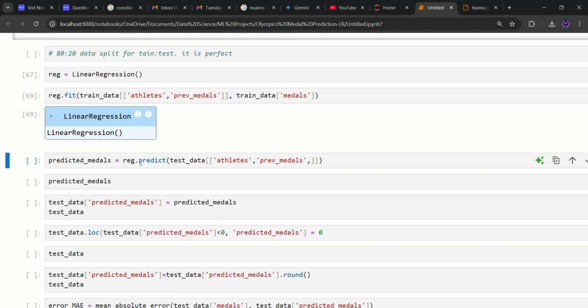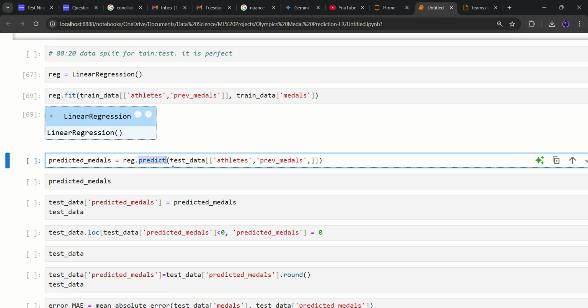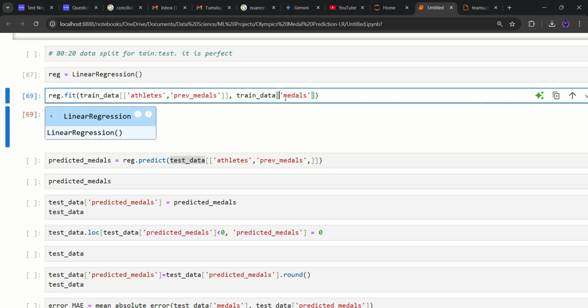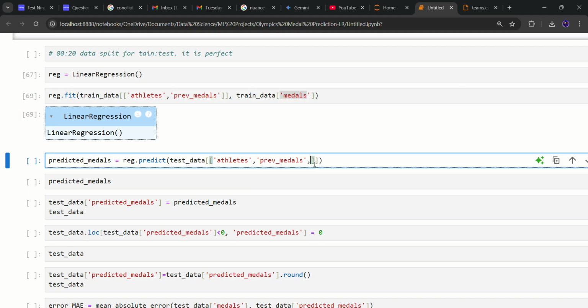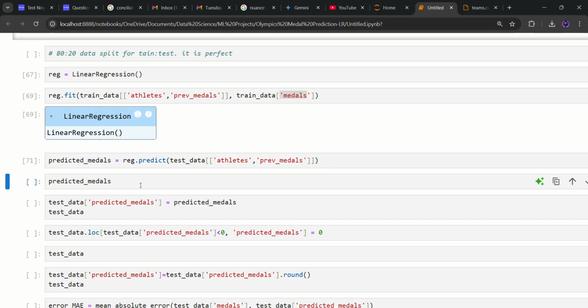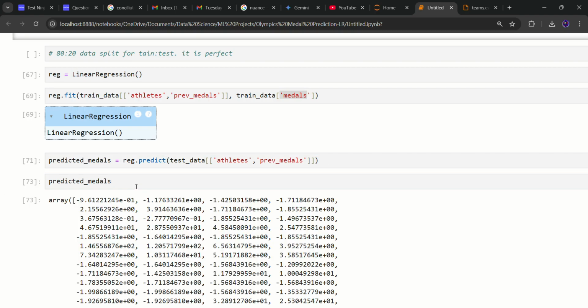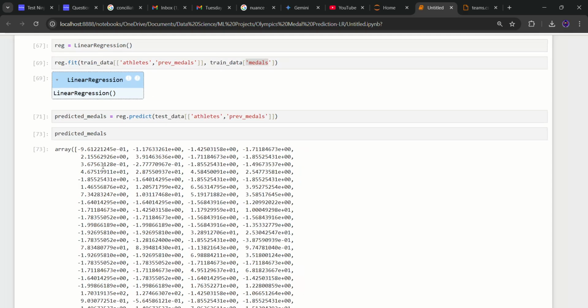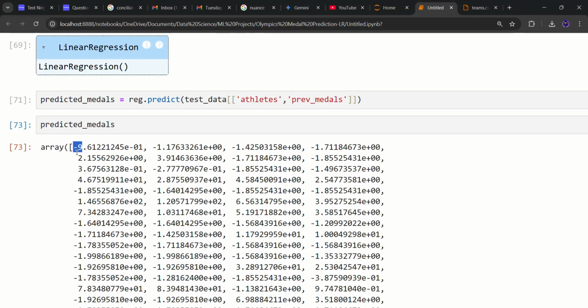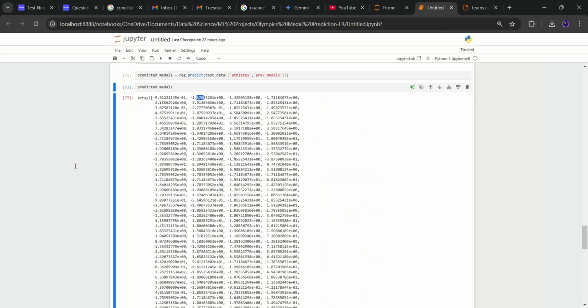Now predicted medals. We are going to use the test data; from the test data we take athletes and previous medals, and we are going to predict nothing other than medals. Okay, medals are predicted now. Let's see the predicted medals. Here it is. We have negative values and decimal values. So we have to remove those.